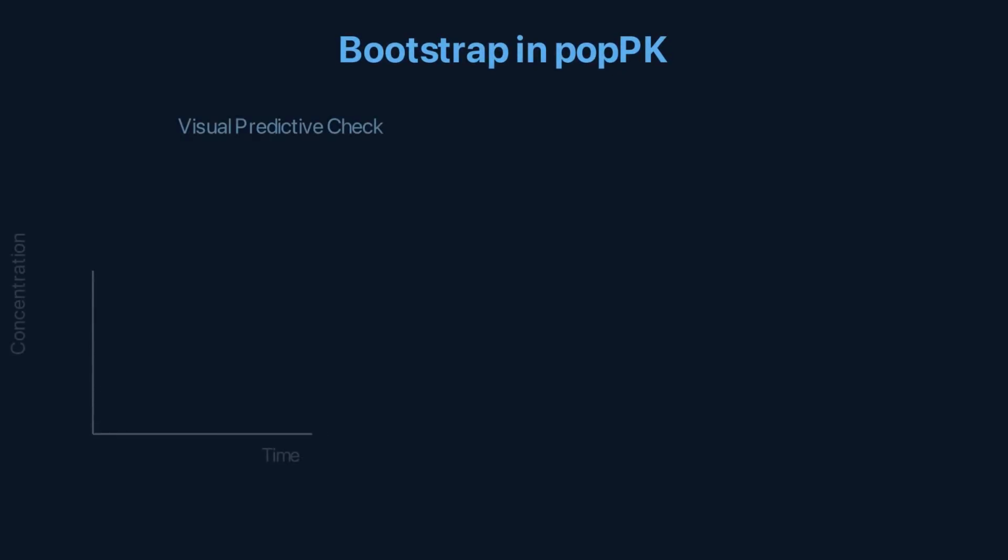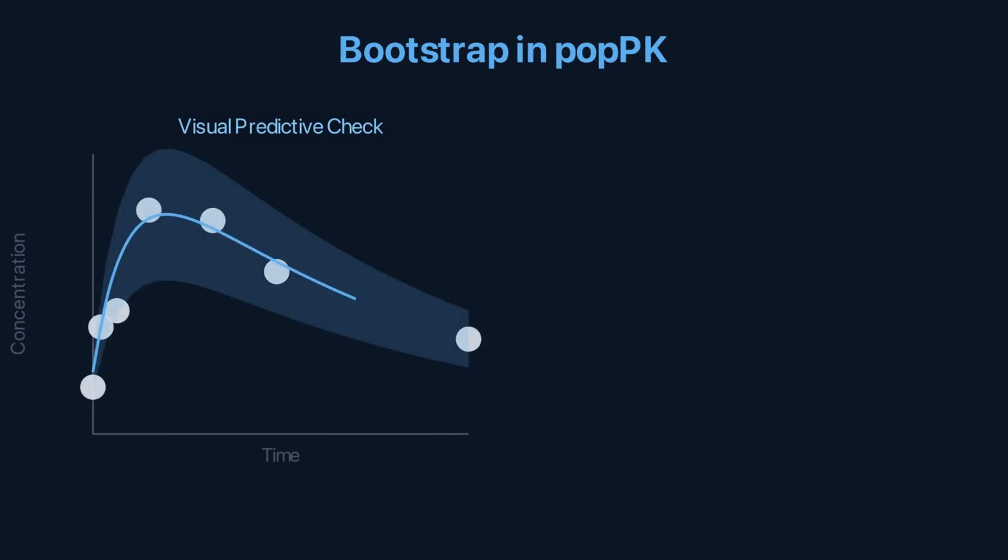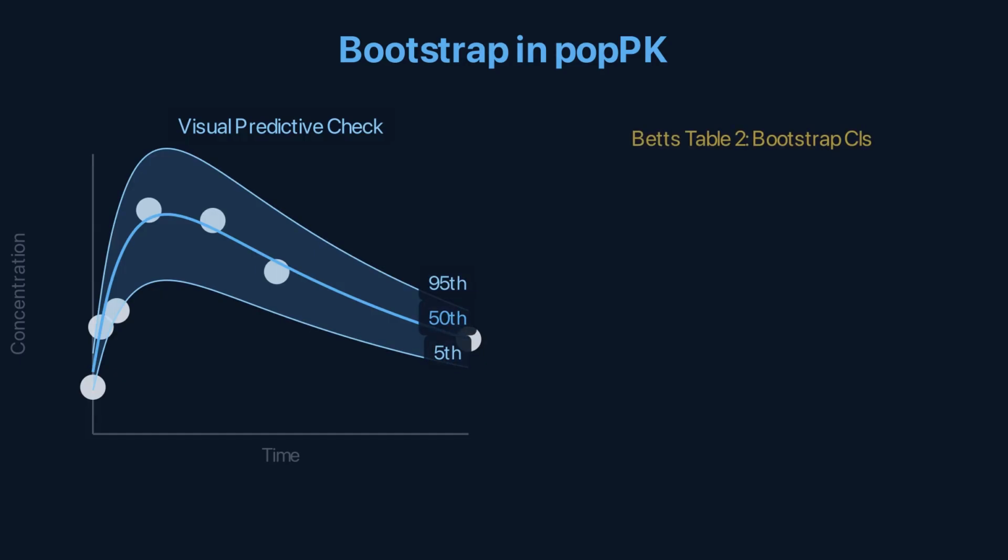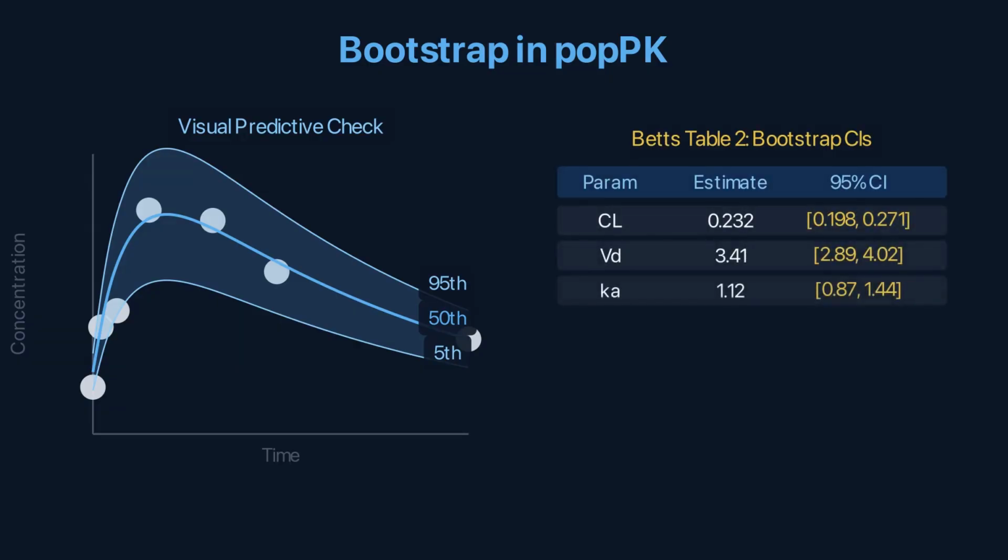In population pharmacokinetics, the Bootstrap is the standard model validation tool. Resample subjects with replacement 200 times. Fit the popPK model to each Bootstrap dataset. The distribution of parameter estimates gives confidence intervals. These are the 95% CIs in Bet's Table 2.